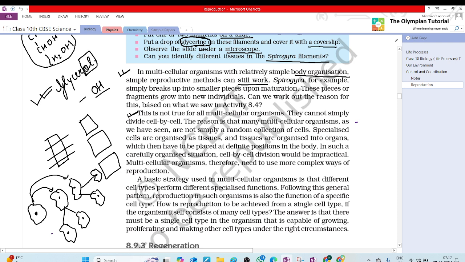This is not true for all multicellular organisms. They cannot simply divide cell by cell. The reason is that many multicellular organisms, as we have seen, are not simply a random collection of cells. Specialized cells are organized as tissues, and tissues are organized into organs, which then have to be placed at a definite position.